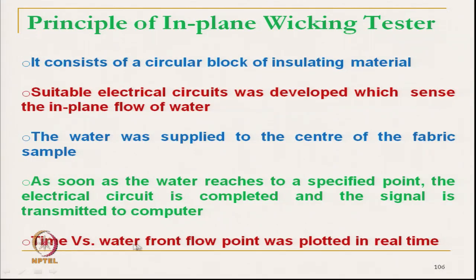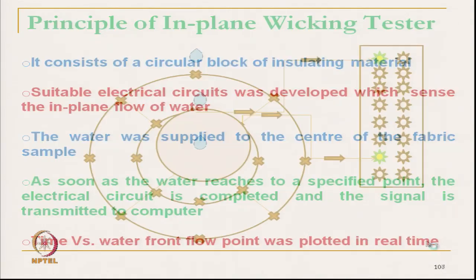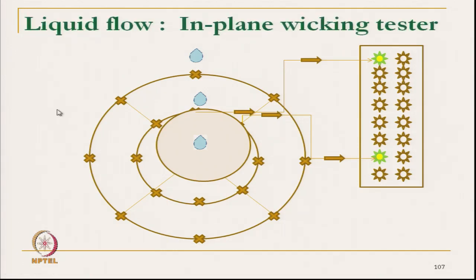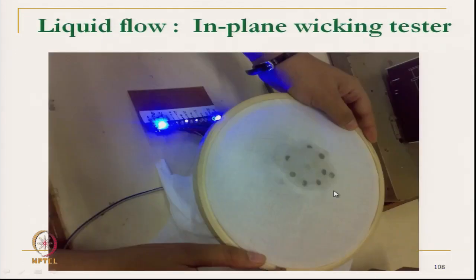Time versus waterfront point was plotted in real time. So, one can see, as soon as it is transmitted, if the waterfront is in this fashion, the electrode at this point will glow. So, one can see the direction of waterfront flow in the in-plane wicking tester.